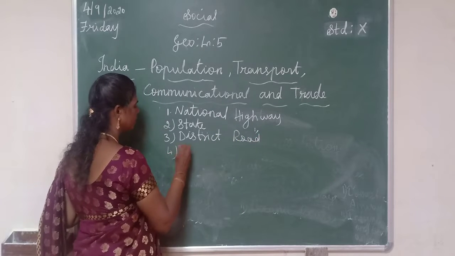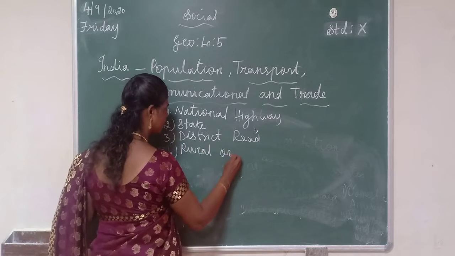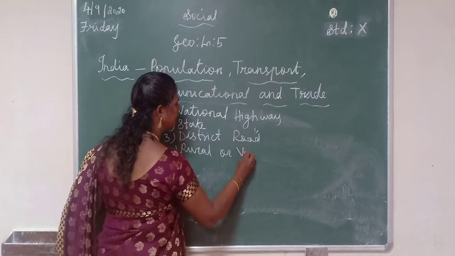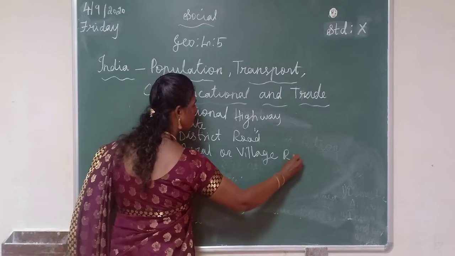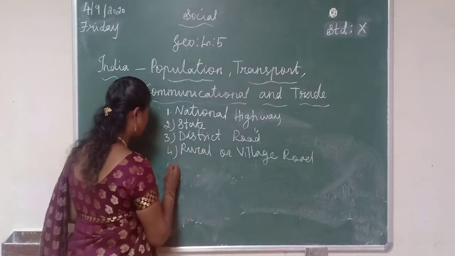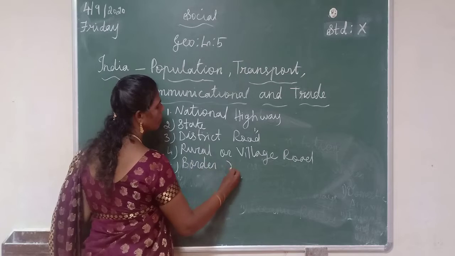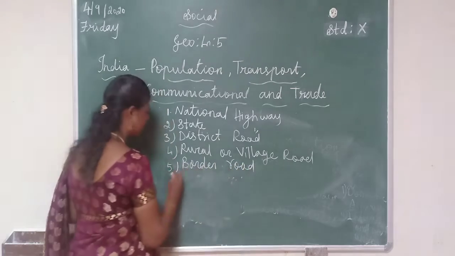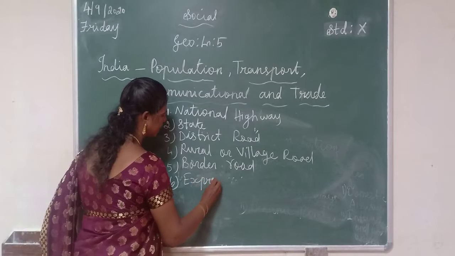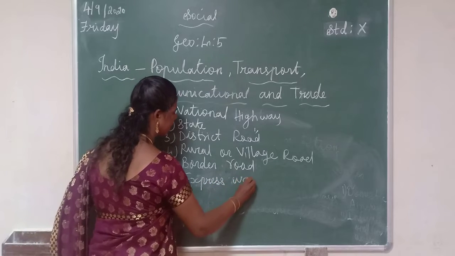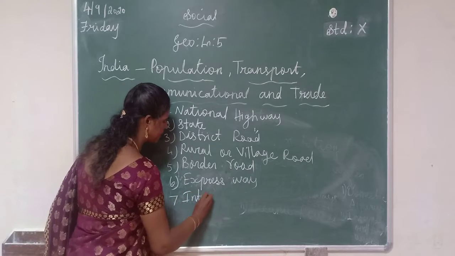Fourth one is rural or village road. Then the fifth one is border road. Then the sixth one is expressway. And the last one, the seventh one, is international highways.